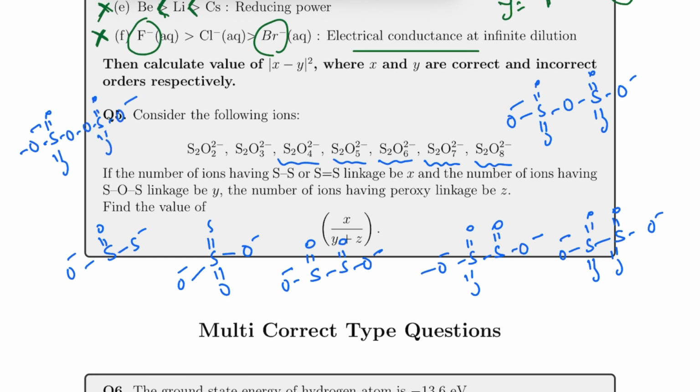So in this case, if I have to talk about X, where there is SS linkage or S double bond S linkage, then this X comes out to be 5. Whereas the number of ions having SOS linkage, if I'm calling it Y, and the number of ions having peroxy linkage to be Z. So Y is 1 and Z is how much? The very last one, that is also 1. See, you need to figure out X by Y plus Z. So the right answer for this one would be 2.5.